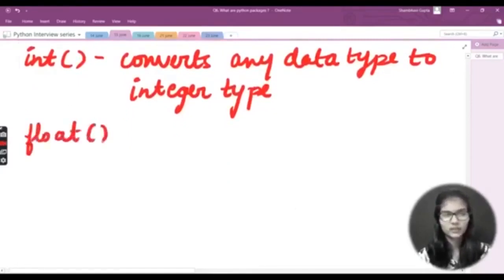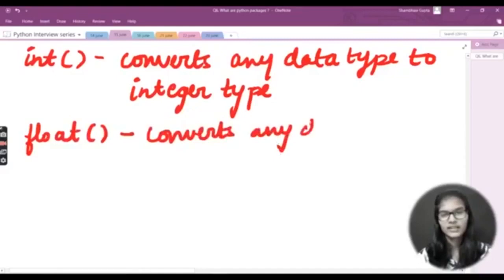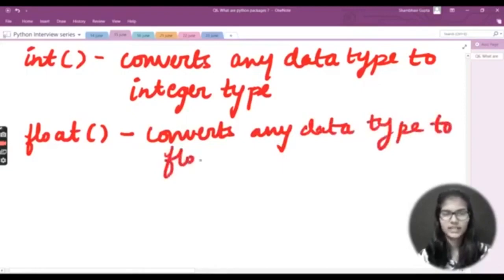It converts any data type to float type. Float means decimal, right? So these two, integer and float, are similar to each other.